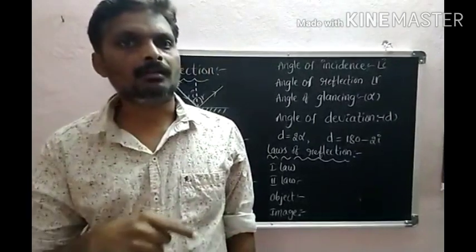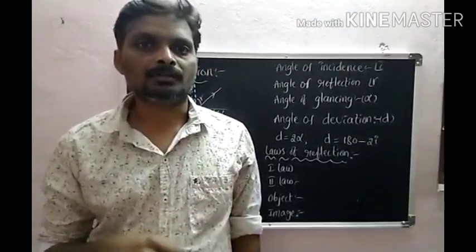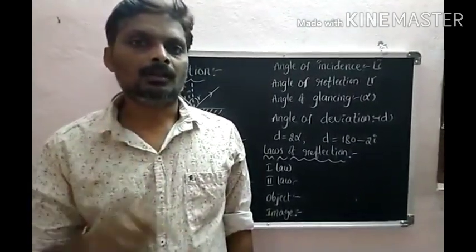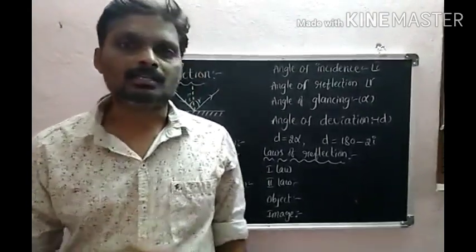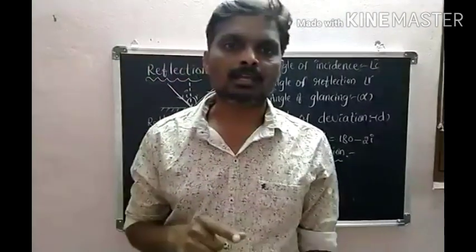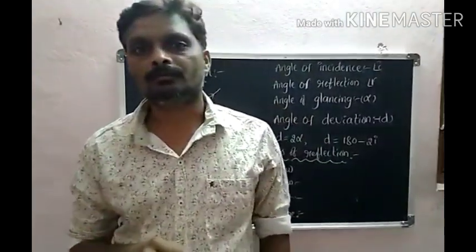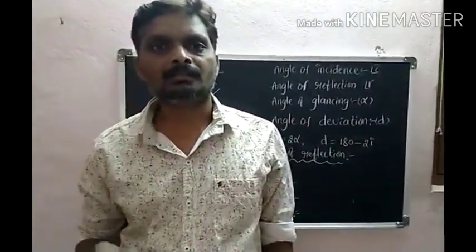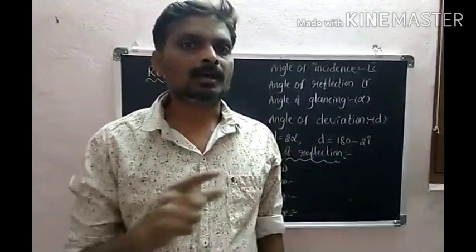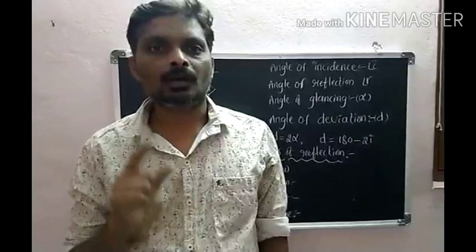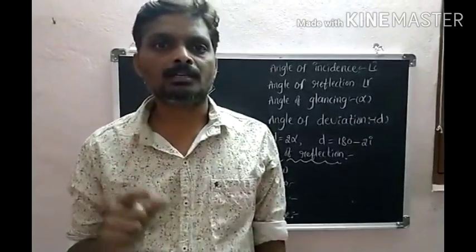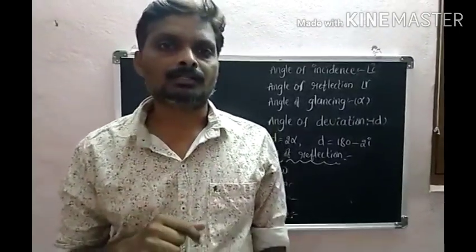Why? What happens? What is the light? Light is a form of energy. It causes the sensation of sight. When it strikes your eye, it makes things visible. When light falls on objects, it rebounds back. Those rebounding rays reach your eye, and then only you are able to see the objects. Otherwise, we are not able to see the objects.